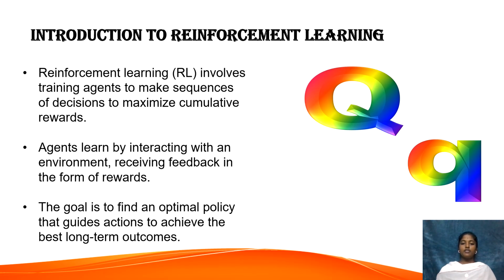The main goal of reinforcement learning is to find an optimal policy. That means a strategy or set of rules that helps the agent get the maximum long-term reward. A common real-world example is the self-driving car. It learns to stay in the lane, follow signals, and avoid obstacles by continuously improving its behavior based on rewards.